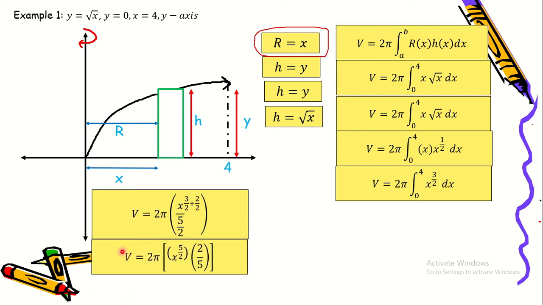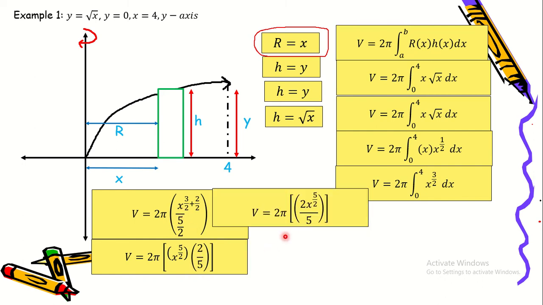Simplifying further, we have volume is equal to 2 pi multiplied to x raised to 5 over 2. So 3/2 plus 2 over 2 is 5 over 2. So instead of dividing by 5 over 2, we multiply by the reciprocal of 5 over 2, which is 2 over 5. And then volume is equal to 2 pi. So 2 times x raised to 5/2 is 2x raised to 5/2 divided by 5.